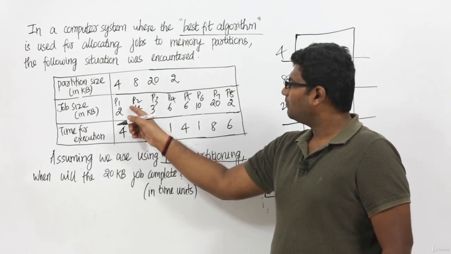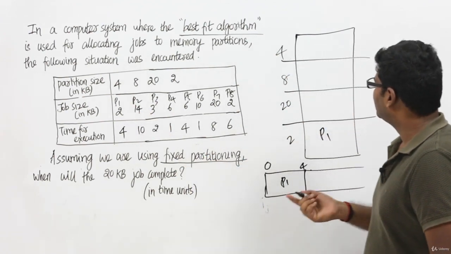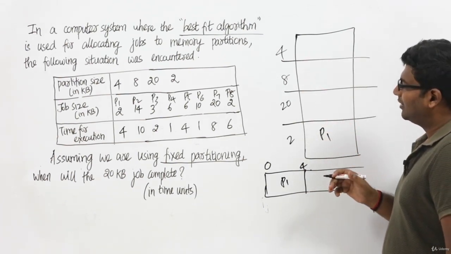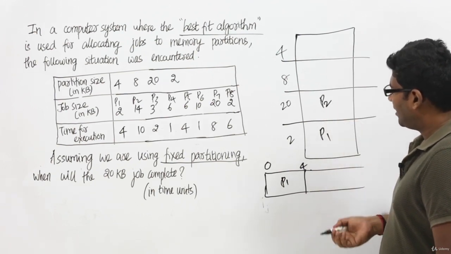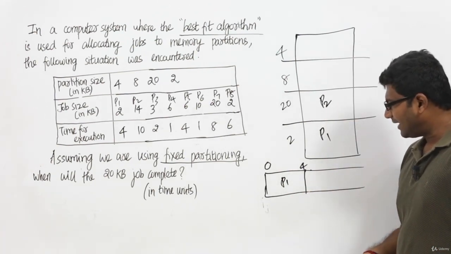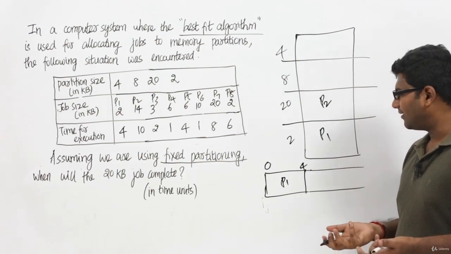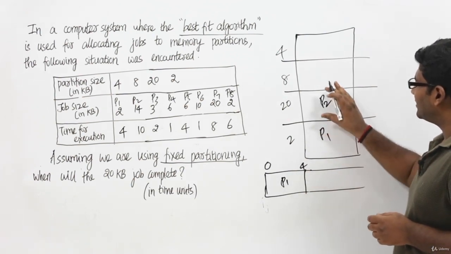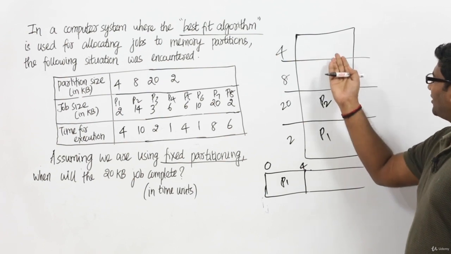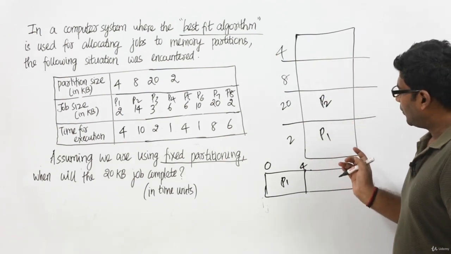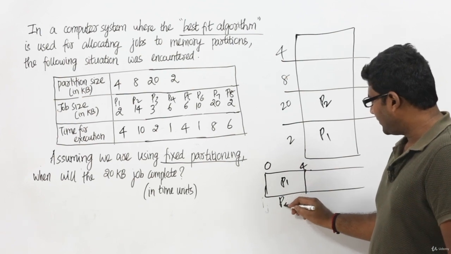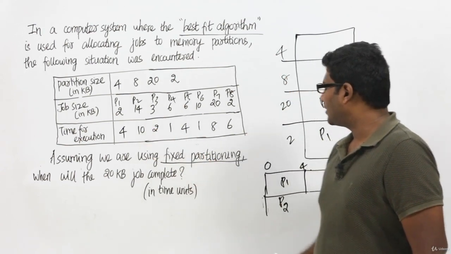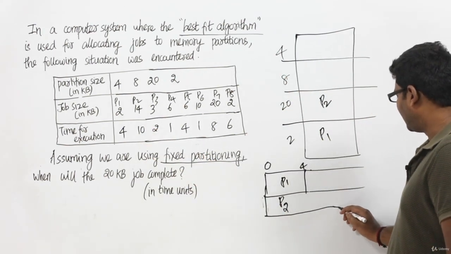Now process P2 needs 14 KB, which means P2 can be placed only in this partition. It is not possible to place it in any other partition. So I'm going to place process P2 over here, and both P1 and P2 can execute concurrently, because this space is obviously free when P1 is placed there. So I'm executing process P2 starting from time unit 0, and P2 needs 10 time units to complete its execution, so it will run until 10.